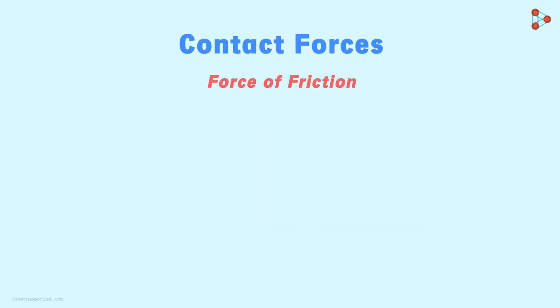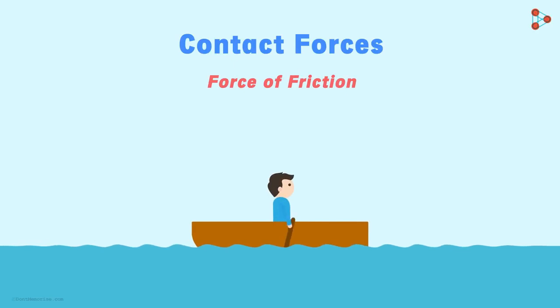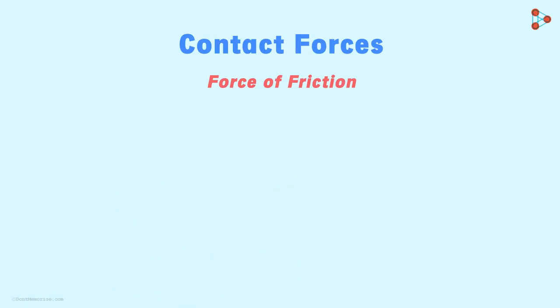Now consider a boat moving in a quiet lake. In order for this boat to move, the person in the boat must continuously row it. Now, if he stops rowing it, will the boat move forward? No. Just like the rolling ball stopped on the solid surface, the boat will also stop eventually in water. It stops because of the force of friction between the water and the surface of the boat, which is in contact with the water.